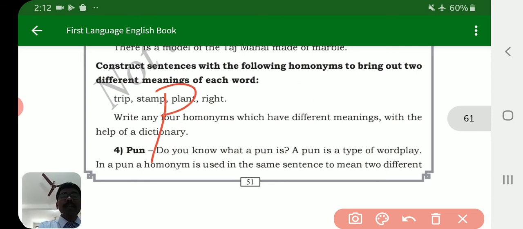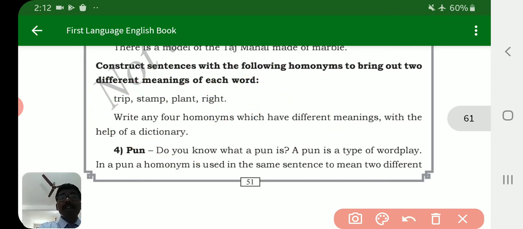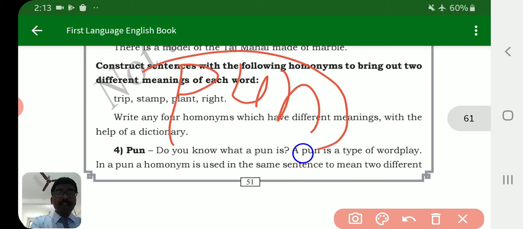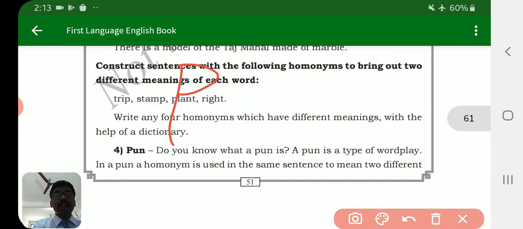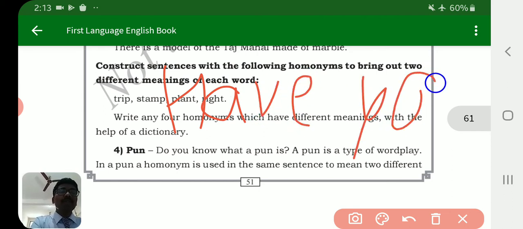So pun is wordplay. If you want to read a poem, students, as an example of a pun, I am going to tell you the name of the poem.